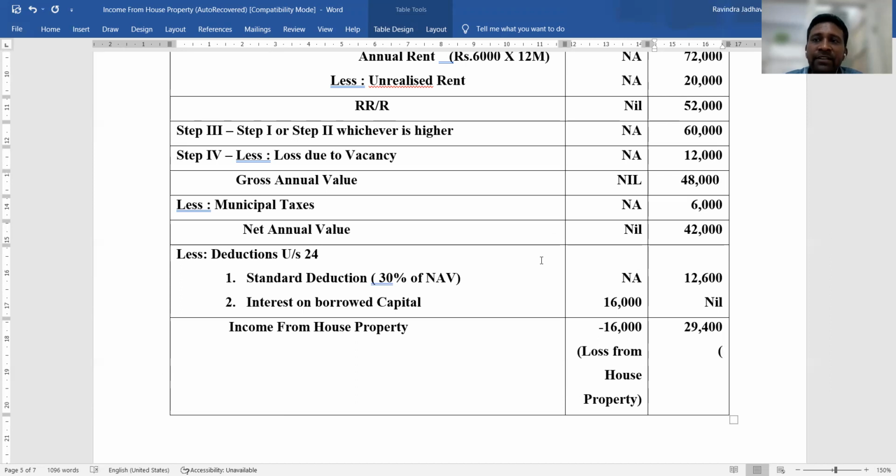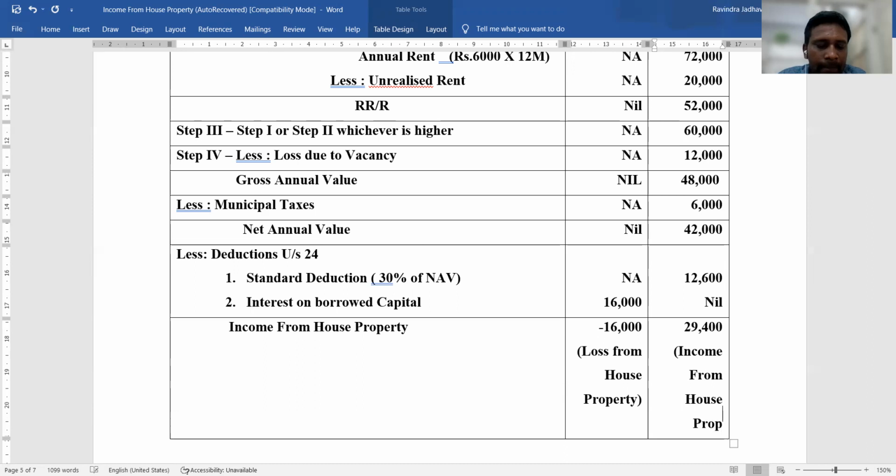As per this deduction, interest on borrowed capital up to rupees 2 lakhs is deductible in case of self-occupied house property, but in this case only 16,000 interest is paid during the previous year, and that's why that is the deduction applicable.